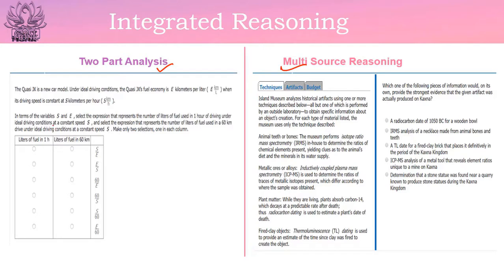So in two-part analysis you will be given a question statement or some data, and then 2 parts would be there, and you have to select one option in each of these 2 parts based on the question asked.